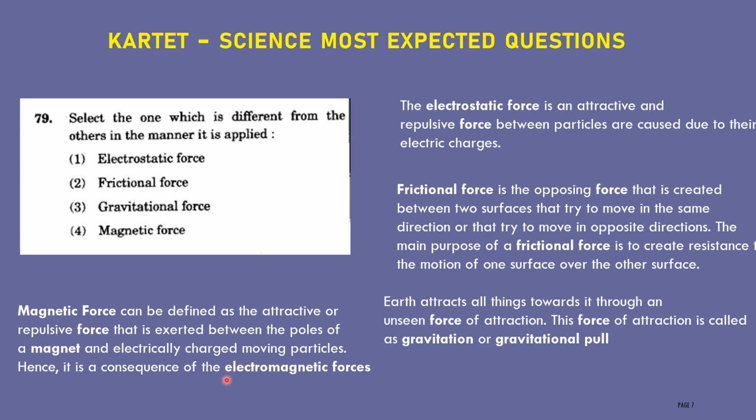The magnetic force will exist if one is a magnet and another one is a metal or any other object. Then here, according to this question, electrostatic force, frictional force, gravitational force, magnetic force, all the four you studied in detail. Here, frictional force is a contact force. Frictional force exists when two bodies, or two surfaces, are in contact with each other. Therefore, frictional force is a contact force.